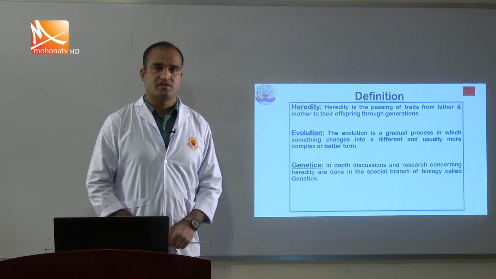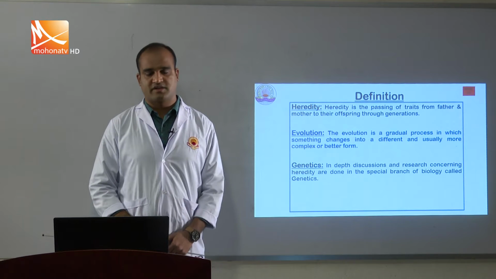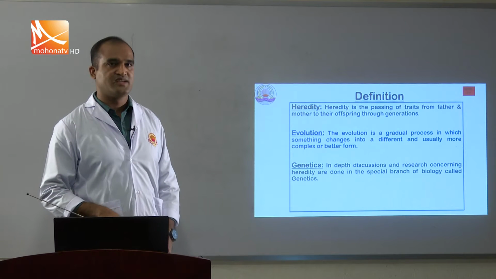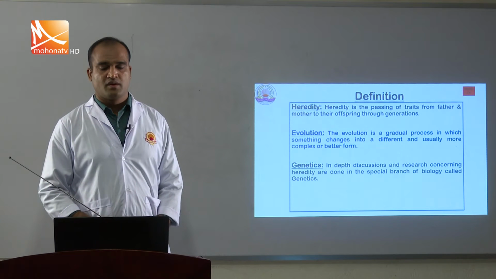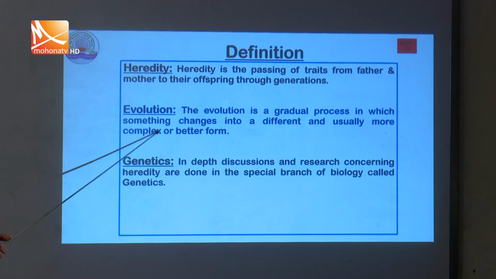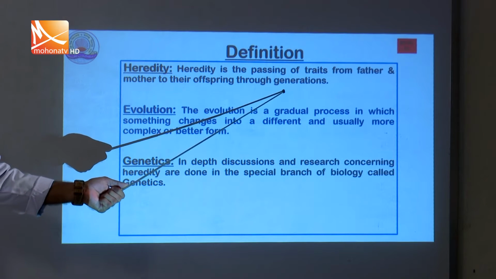Some definitions to show in our class: number 1, heredity; number 2, evolution; number 3, genetics. Evolution is mainly the cross relation of heredity and genetics. What is heredity? Heredity is the passing of traits from father and mother to their offspring through the generations.